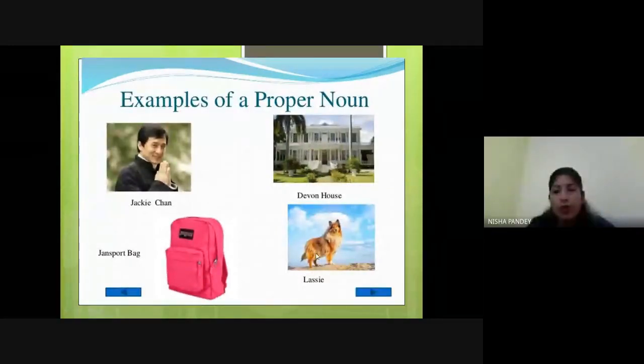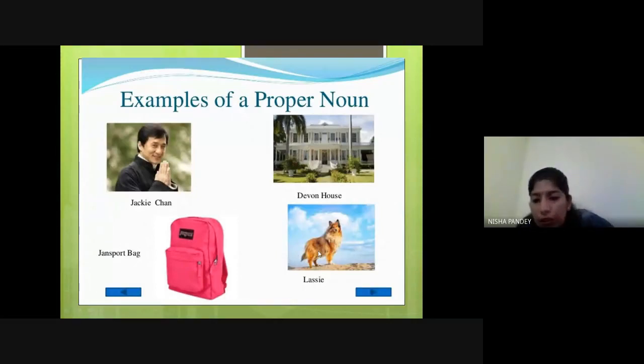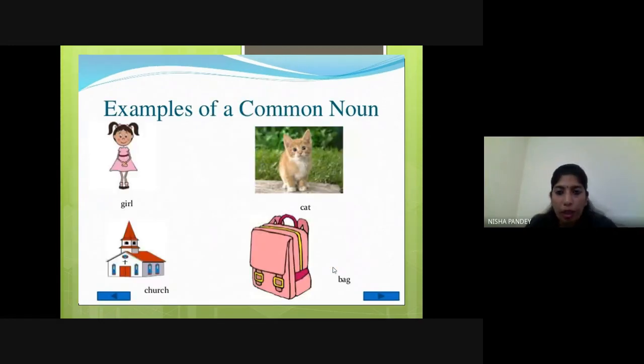And here is a dog you can see. And what is written here? Lassie. So it's the name of this dog. So it's again an example of a proper noun of an animal, the name of any animal. Let's see the common noun examples.